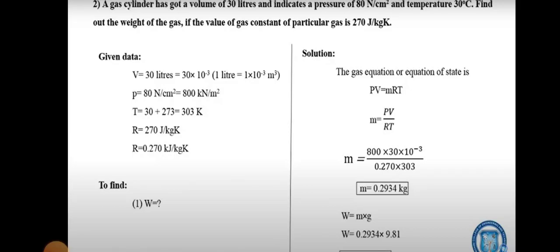They are asking about the weight. We know the gas equation PV equal to mRT. From this equation we get the value of the mass. Then the weight equals the mass into the gravity. So we get the value of W.